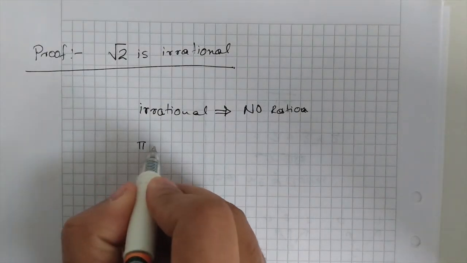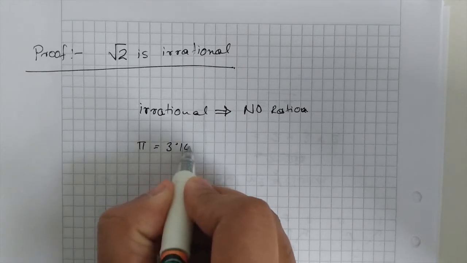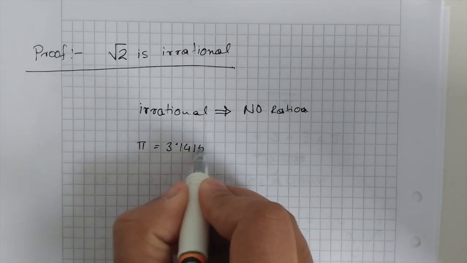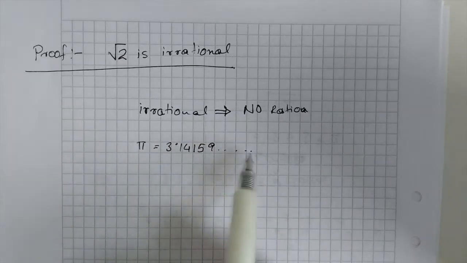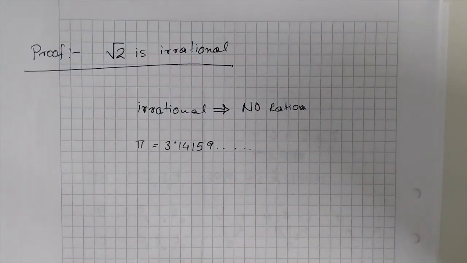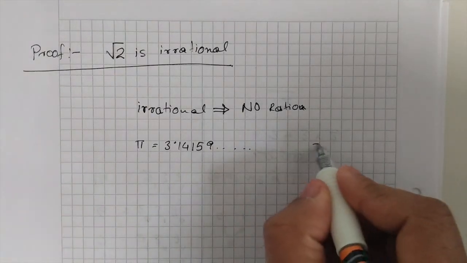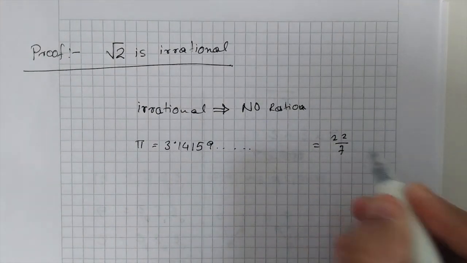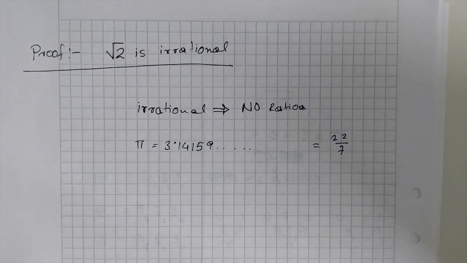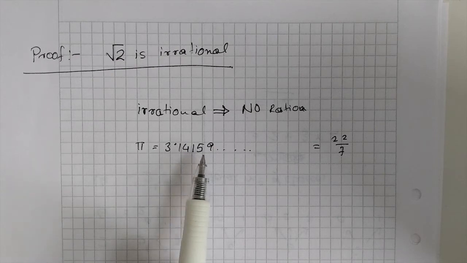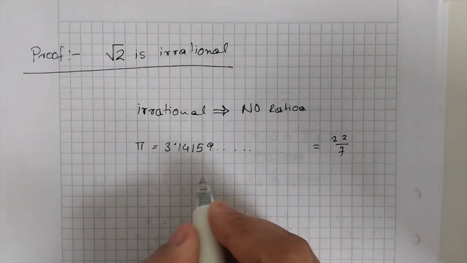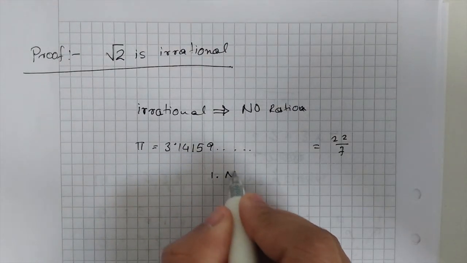For example, pi is 3.14159 and it goes on and on up to infinity, and we cannot express pi as a ratio of two numbers. Although there is this ratio, 22/7, 22/7 is just an approximation. It is not the actual ratio. So what we understand is that irrational numbers don't have any ratio.